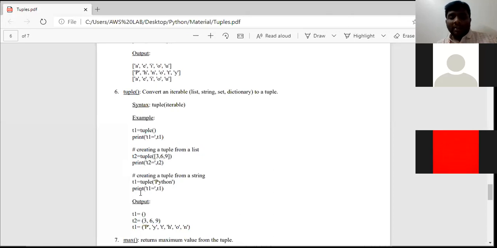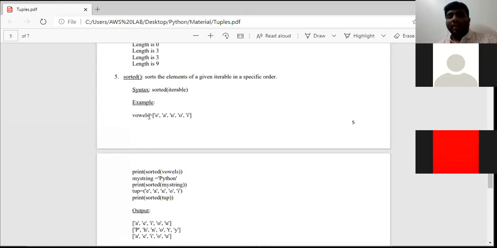Clear everyone? In the same way, T1 is a tuple variable name, equal to is the assignment operator. Tuple is a predefined method. I have considered a string. See, Python is a string, right? By using the tuple predefined method, I have converted this particular string into a tuple like this. Clear everyone? This is the new predefined function which we did not discuss in list. At the time of list, there is no predefined function called list function. So we have discussed a tuple function.